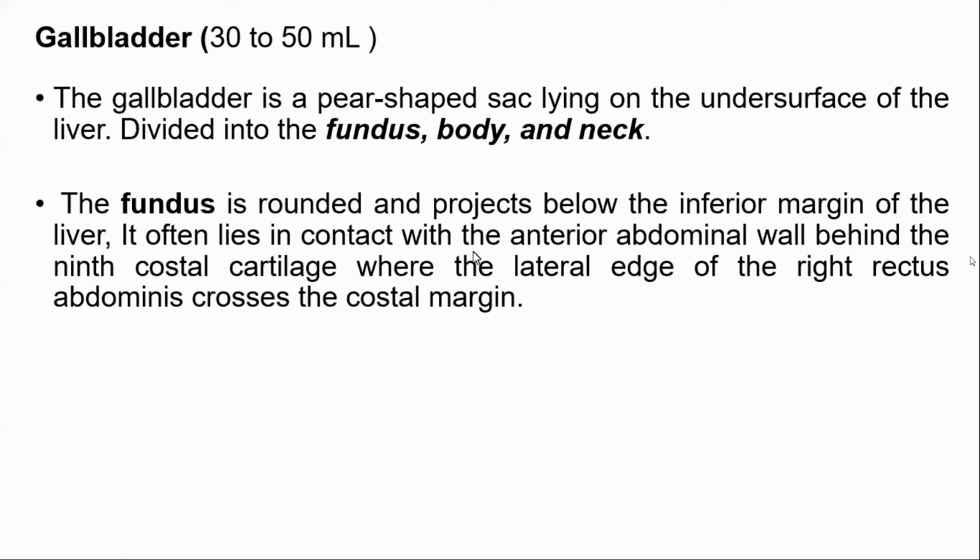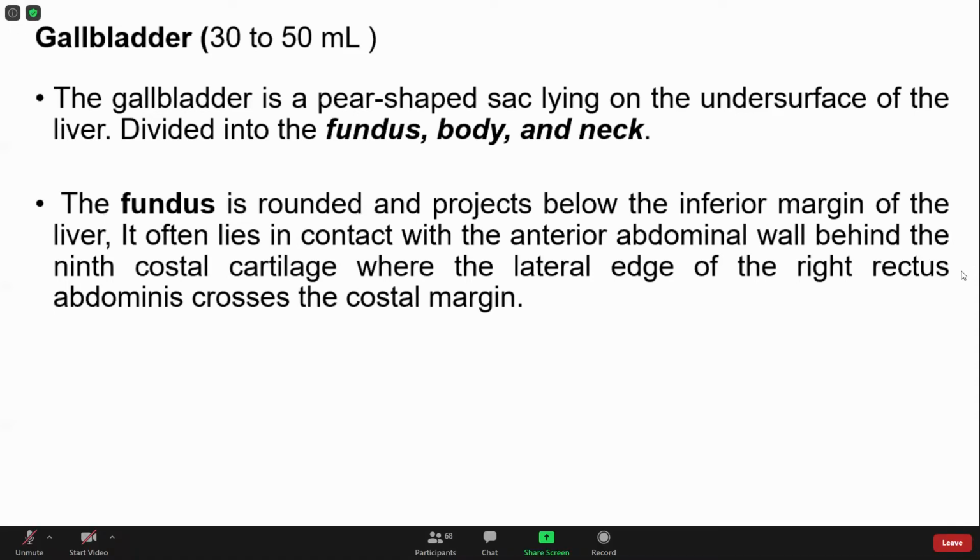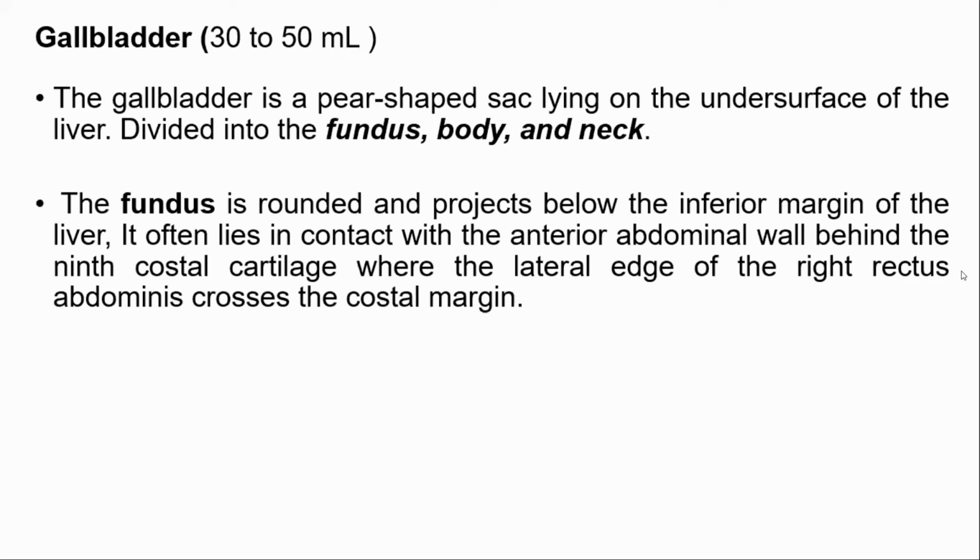It lies in contact with the anterior abdominal wall behind the tip of the 9th costal cartilage, where the lateral edge of the right rectus abdominis muscle crosses the costal margin. So this is the surface marking for the fundus of the gallbladder.